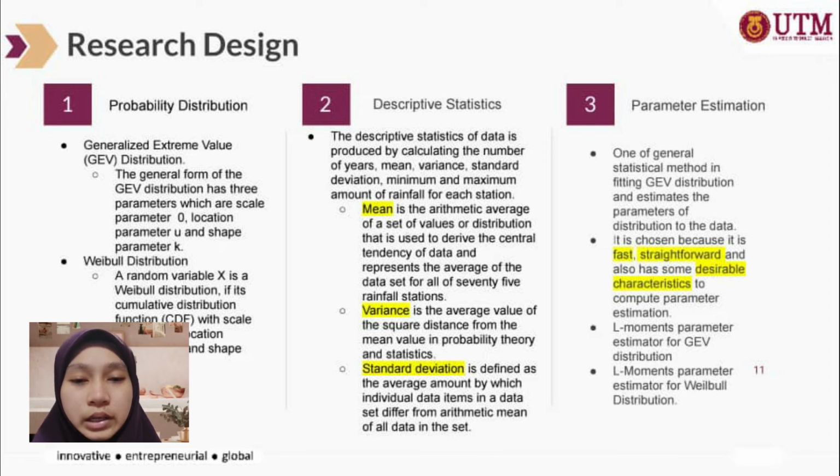Because it is fast, straightforward, and also has some desirable characteristics to compute parameter estimation. So this is to calculate the parameter more accurately. Also in this part, this thesis uses L moments parameter estimation for the GEV distribution and variable distribution.